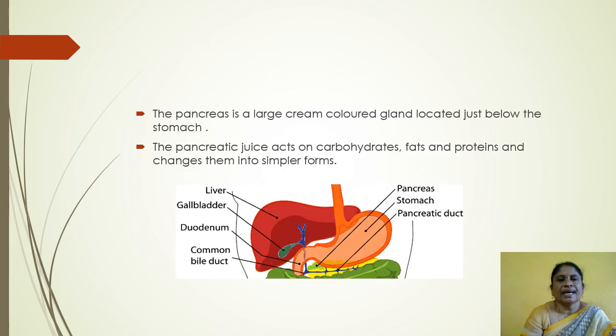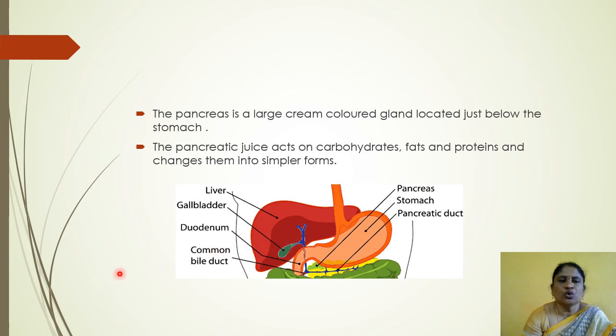The pancreas is a large cream-colored gland located just below the stomach. Here is the pancreas, and here is the liver. This is the gallbladder. These two glands, liver and pancreas, release juices into the small intestine.